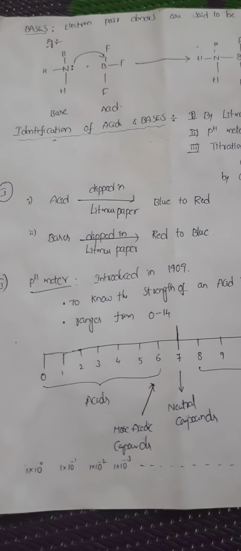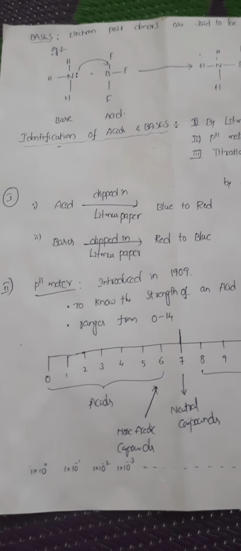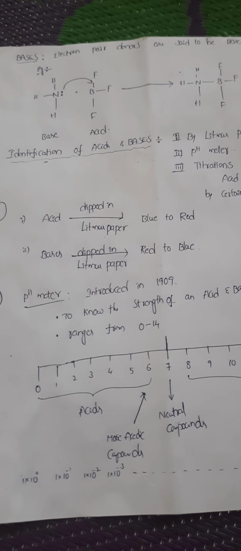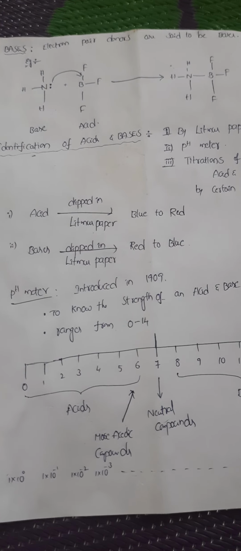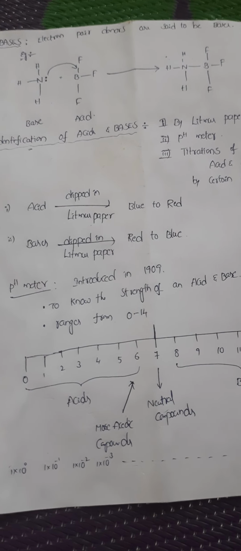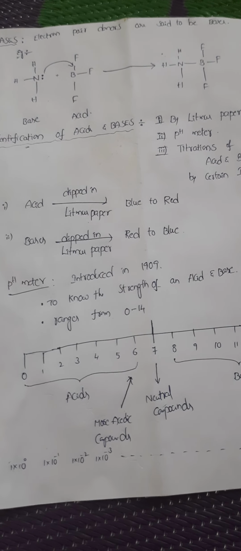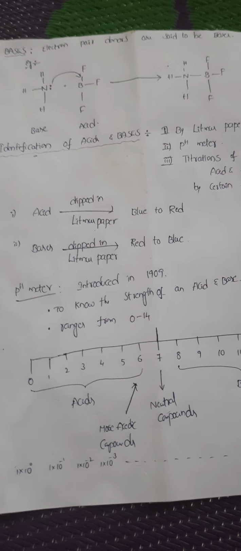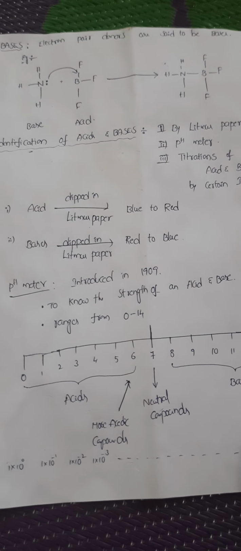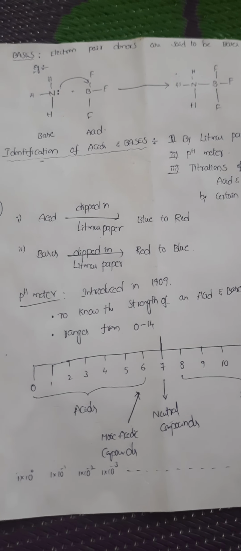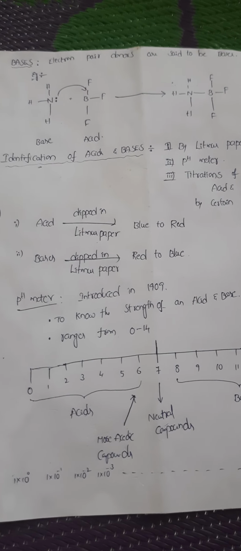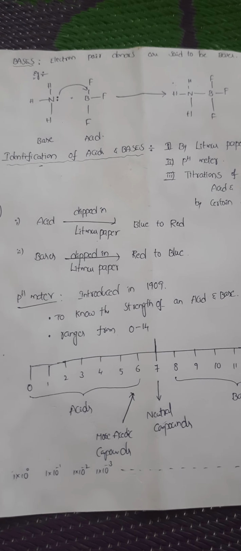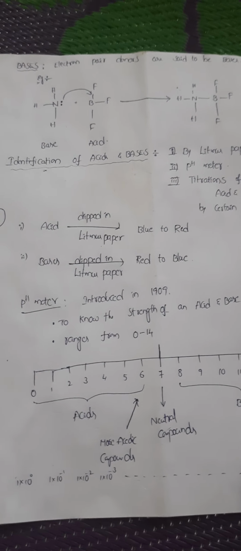That is regarding the litmus paper, right? I am coming again regarding this litmus paper identification. If, upon dipping a litmus paper into a particular solution, the color of that litmus paper changes from blue to red, it is said to be an acid. And if a litmus paper is dipped in a particular solution and the color changes from red to blue, it is said to be simply a base.